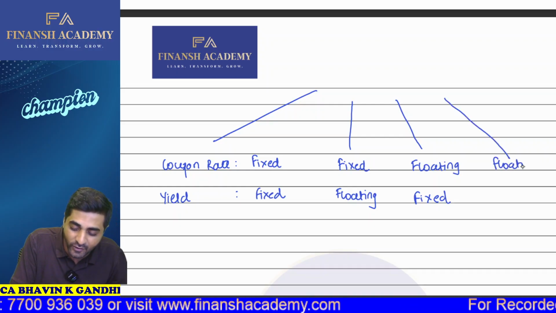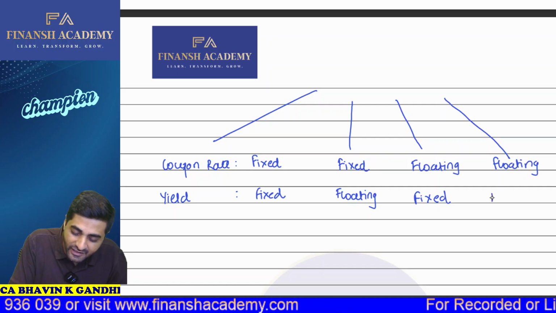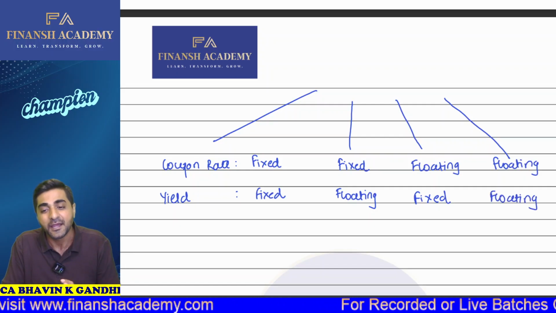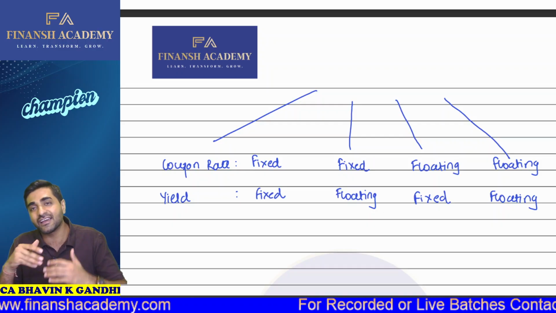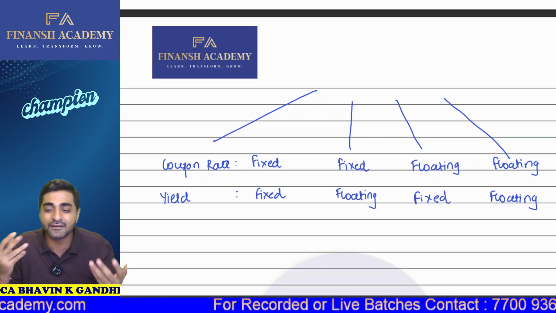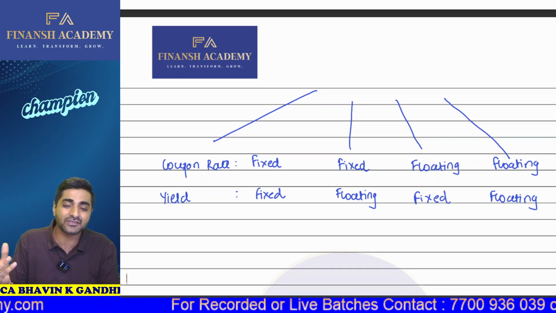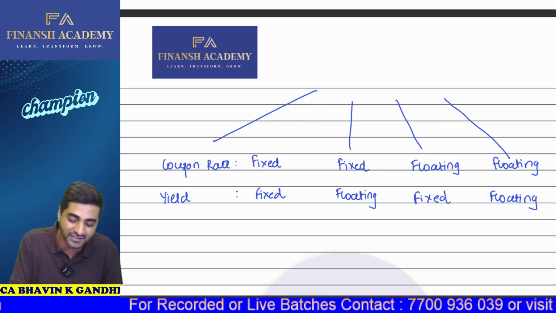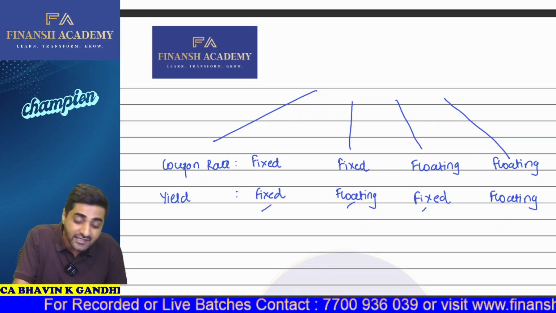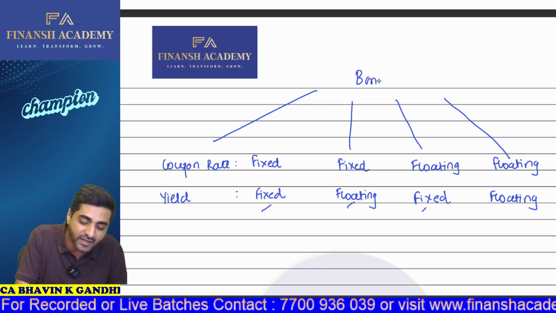Where there are going to be floating coupon rates, and your yield is also going to be floating. Ideally we are not going to have any such type of questions, but just imagine a situation where there are different coupon rates for every year, and the yield at which we are discounting is also different for every year. That is going to be the most challenging, but we have done questions on this as well as the earlier parts. So these are the types of questions on bonds which we can get.